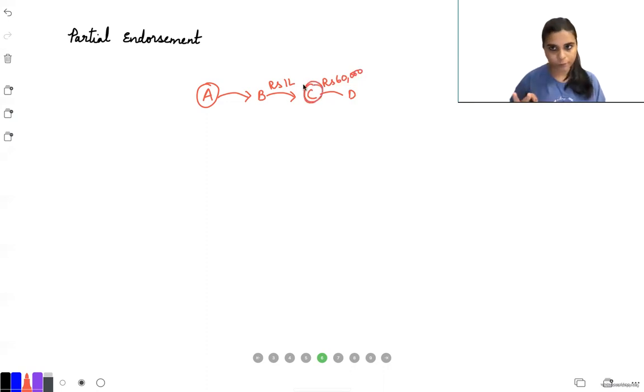So this is not possible. That is the reason partial endorsement is not practical. Obviously, suppose I got a check. I just cannot tear the check and give it to D and just take the half amount, and I cannot go to the bank and ask the other half, right? So that is the reason partial endorsement is not valid.